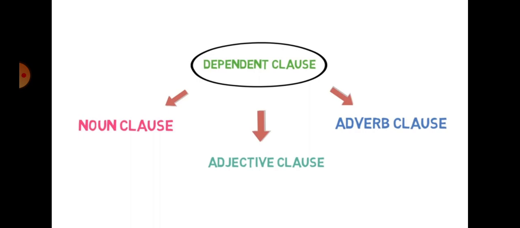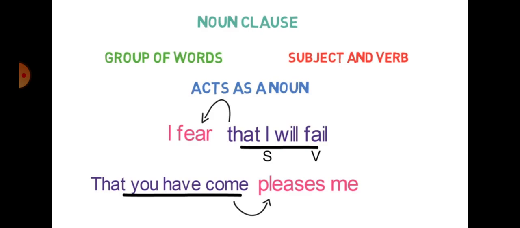Let's see some examples. When you talk about noun clause, remember students, whatever clause you read, it means your dependent clause is actually giving you information, or it works as that particular clause. Either it can be noun, adjective, or adverb. For example, when you see this example, I fear that I will fail. I fear that I will fail.